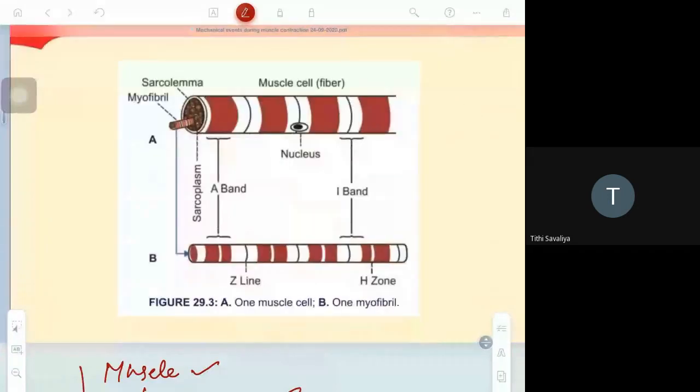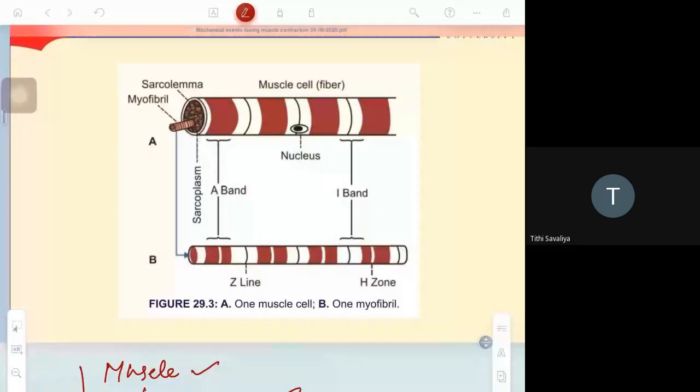So this is one myofibril, and this is one muscle cell.